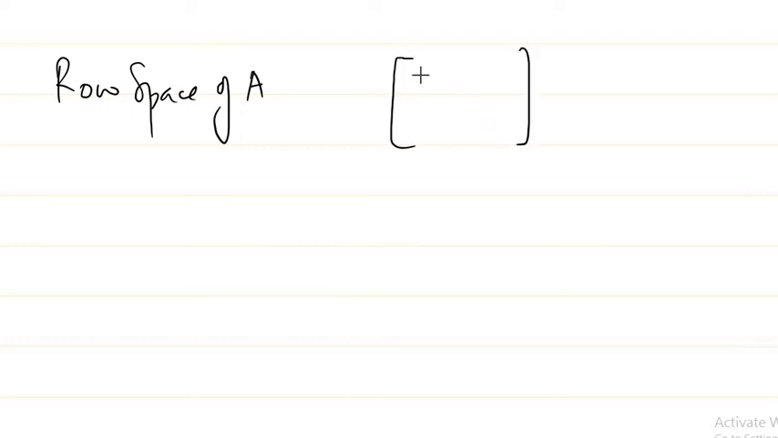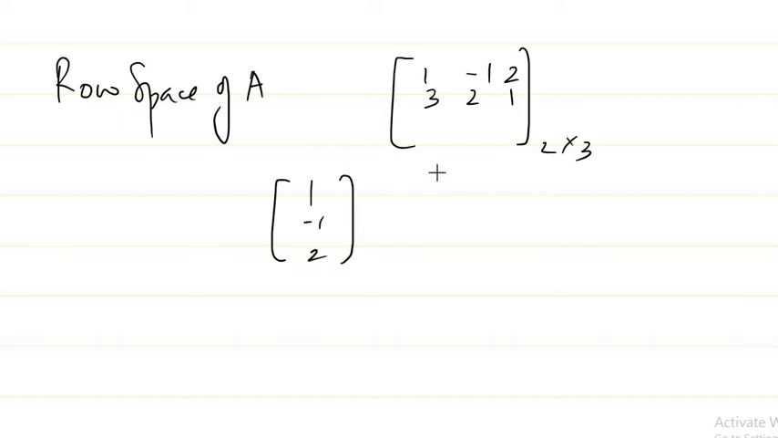So how do you define the row space of a matrix? Suppose you take a 2 by 3 matrix, say 1, minus 1, 2, 3, 2, 1. Then what do you mean by the row space of A? It is very simple. It is the space spanned by the rows. You have two rows here. The first row is 1, minus 1, 2. The second row is 3, 2, 1.